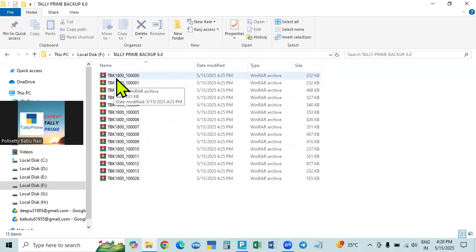TBK 1800. TBK means Tally backup. 1800 means some code.